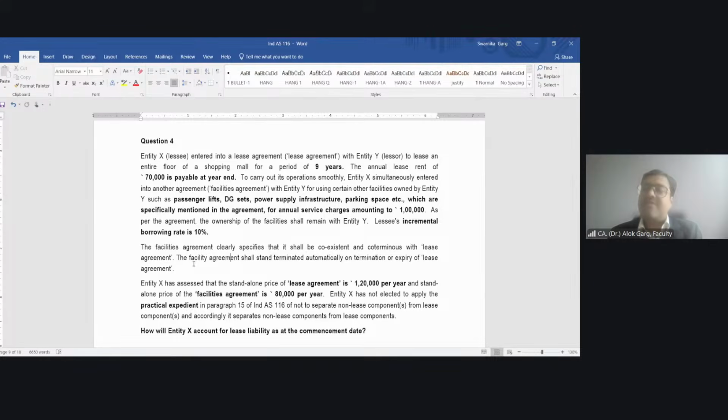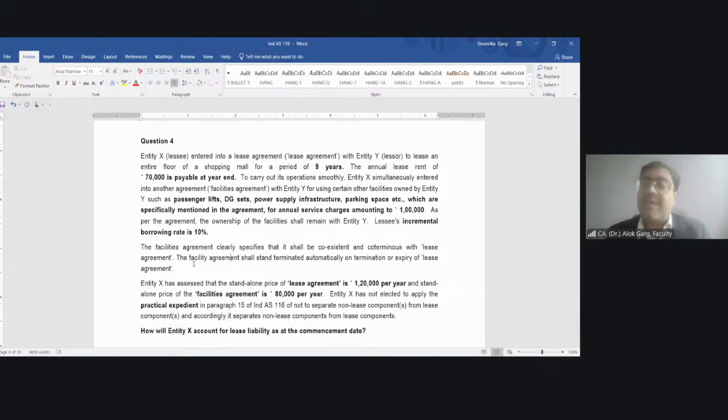And that is why the standard says that, while it has given you the second option also, in that option the standard has told you that you can't plan. The only thing is, whatever you are paying, you can create a right of use asset for that. But in the first case, the standard has told you that whatever total you are paying as consideration, you need to allocate between the lease component and the non-lease component.